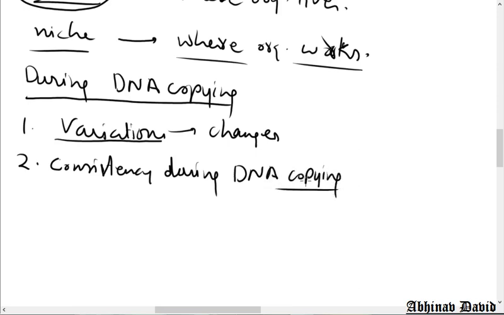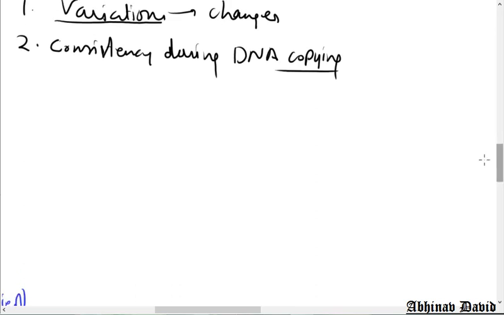So that the organism can survive. Now both are opposite and both are important and both are taking place during the DNA copying. Now what variations, I have already explained to you, variations take place in the DNA copy which help the organism to survive.